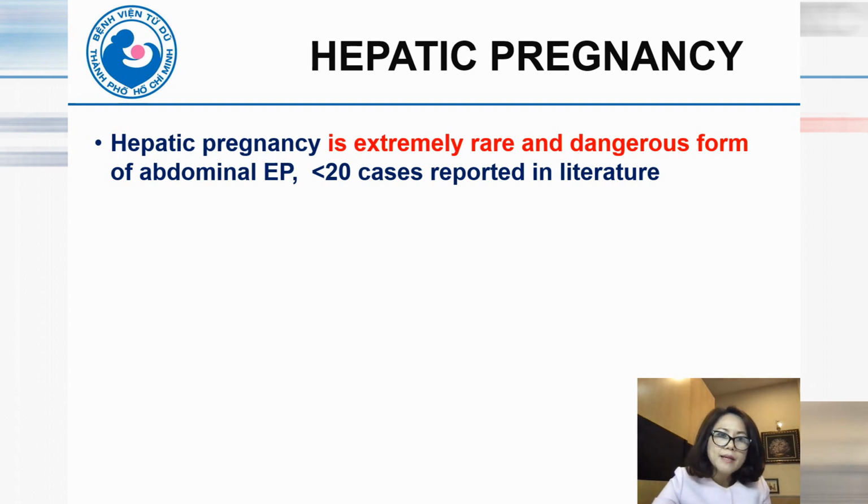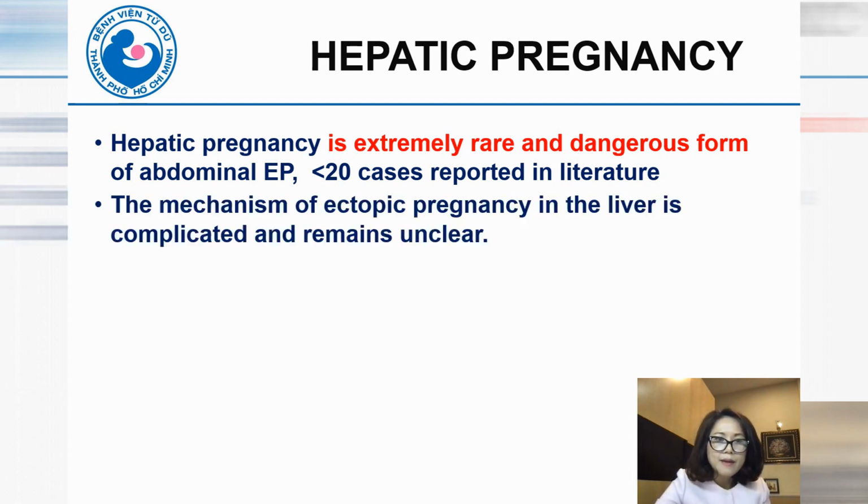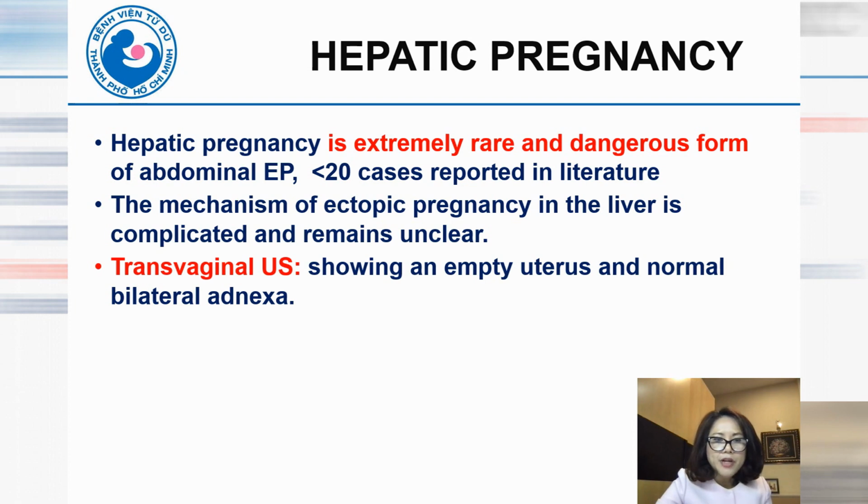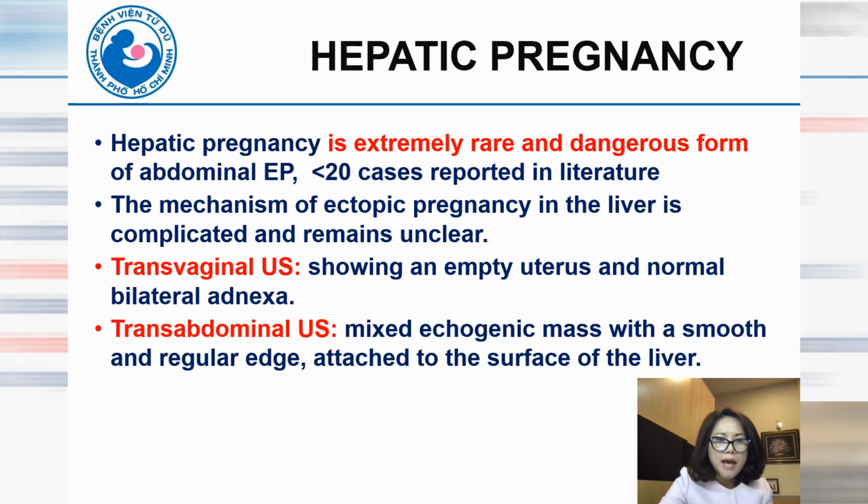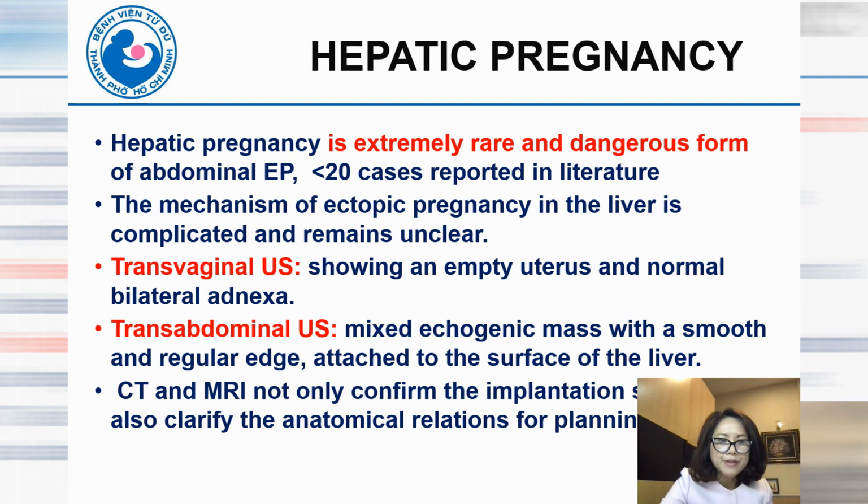Hepatic pregnancy is an extremely rare and dangerous form of abdominal ectopic pregnancy, with under 20 cases reported in the literature. The mechanism of ectopic pregnancy in the liver is complicated and remains unclear. Transvaginal ultrasound shows an empty uterus and normal bilateral adnexa. On trans-abdominal ultrasound, we can see a mixed echogenic mass with a smooth and regular edge attached to the surface of the liver.